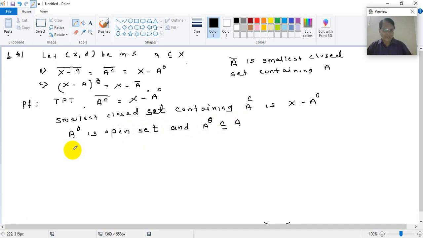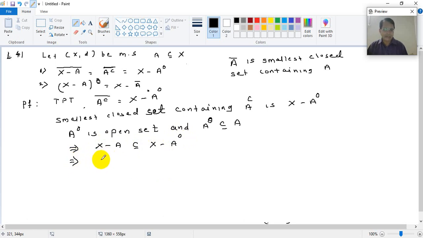So that implies X minus A is a subset of X minus A interior. Correct? But what is X minus A?